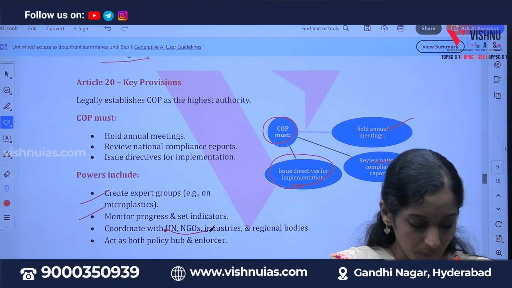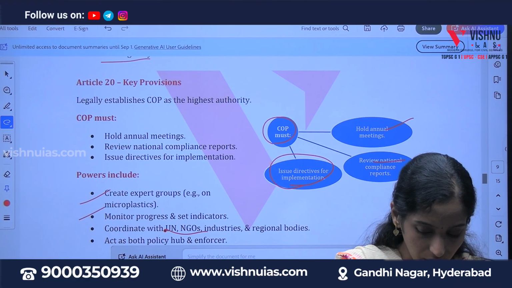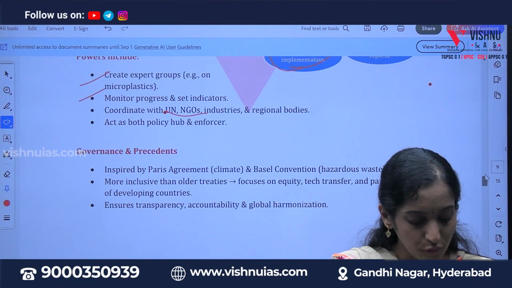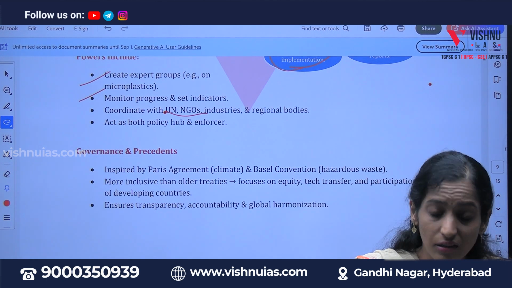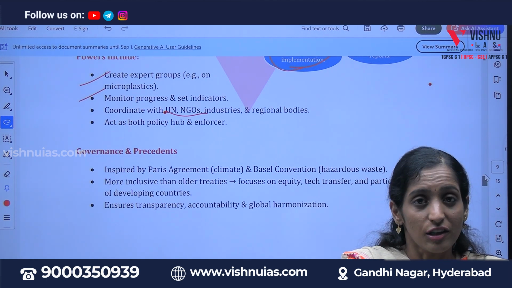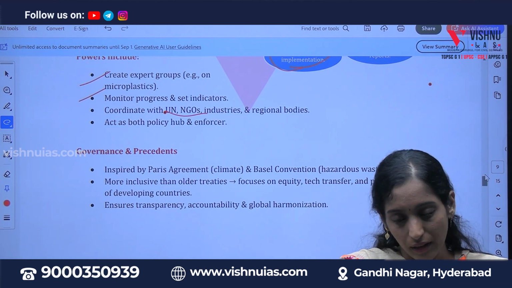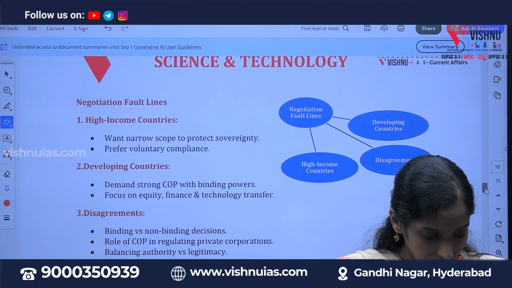And this should also act as a hub as well as the enforcer. And if you ask me about governance and precedent, transparency and accountability should always be there for this type of thing.